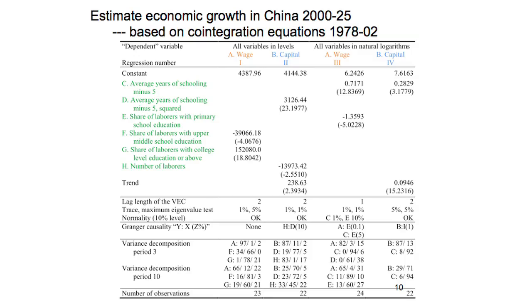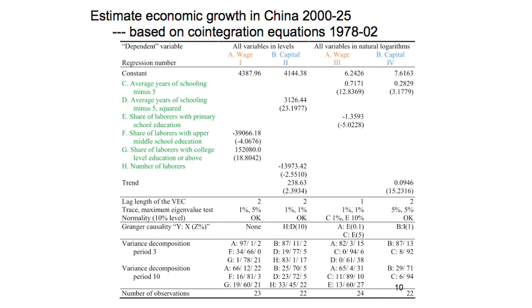How do we get the wage growth? Well, in microeconomics, we relate wages to education and some other things. So I do that at the national level using time series data. I relate wages to education for the past. I get a stable relationship. I put in future education data. I get future real wages. I simply add up. That's a very simple approach.